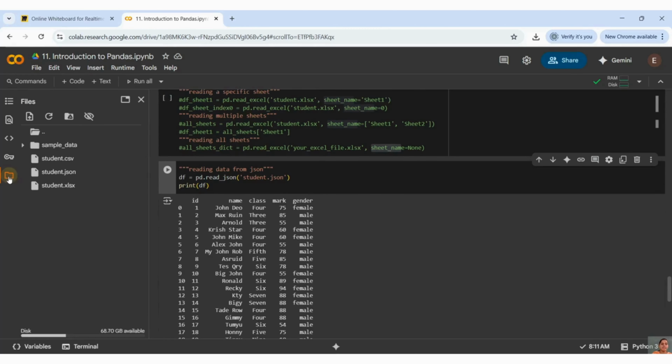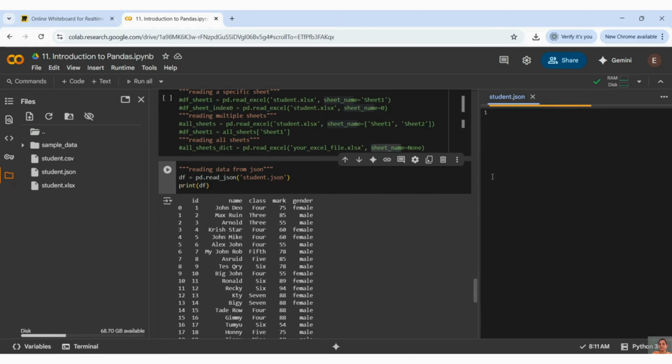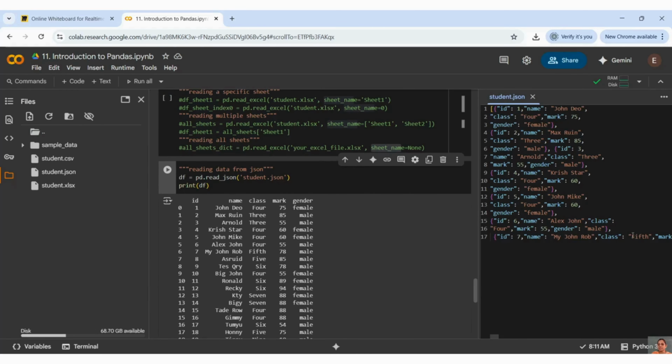Let's see how JSON data is presented. JSON format data is always presented in a dictionary format. Each ID, class, and everything is presented in a single dictionary.